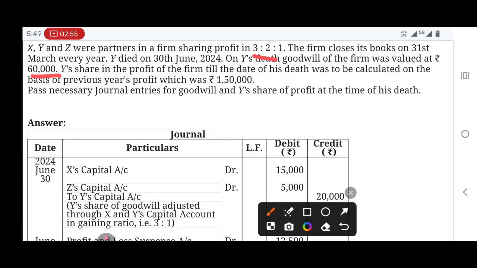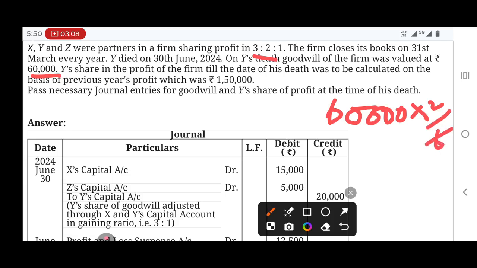So 2/6 is Y's share. 60,000 into 2 divided by 6 will give you 20,000. So 20,000 is Y's share of goodwill.